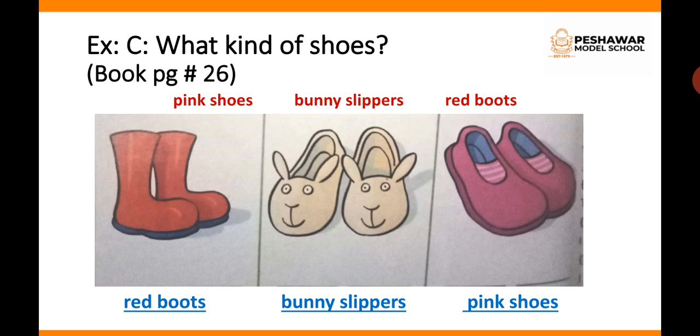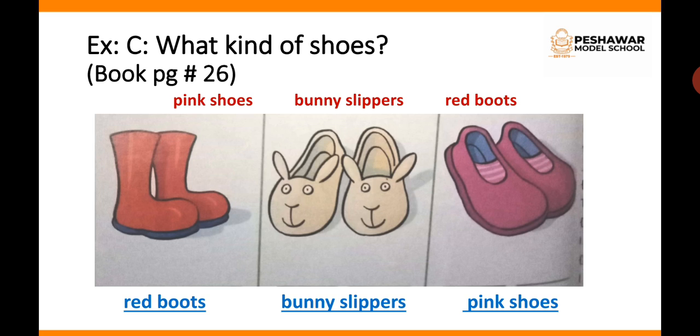Next exercise C, what kind of shoes? There are 3 different types of shoes given in the picture. You have to write the correct name with the picture. Number 1, pink shoes, bunny slippers, red boots. These are the options. You have to write these options with the correct picture. You can see the first picture is the red boots, right?